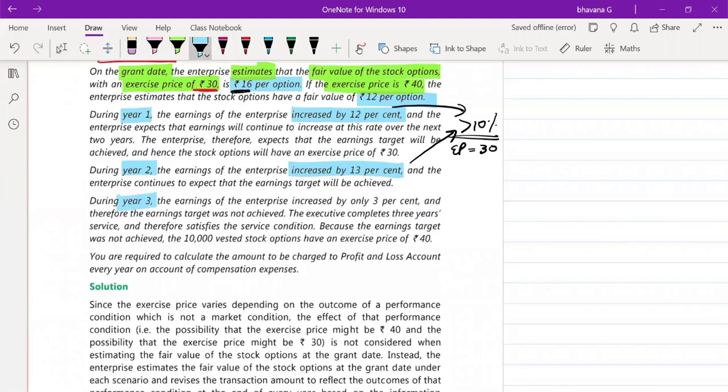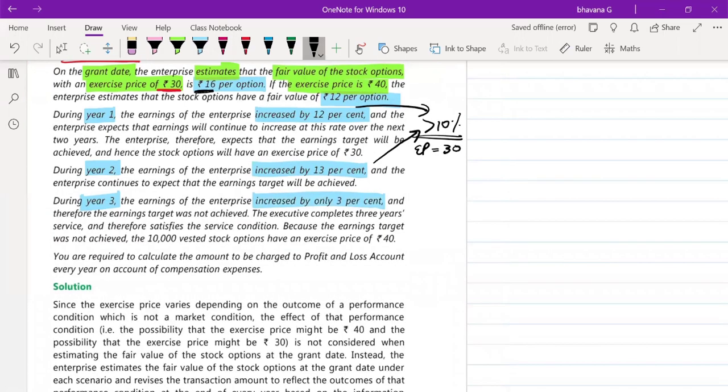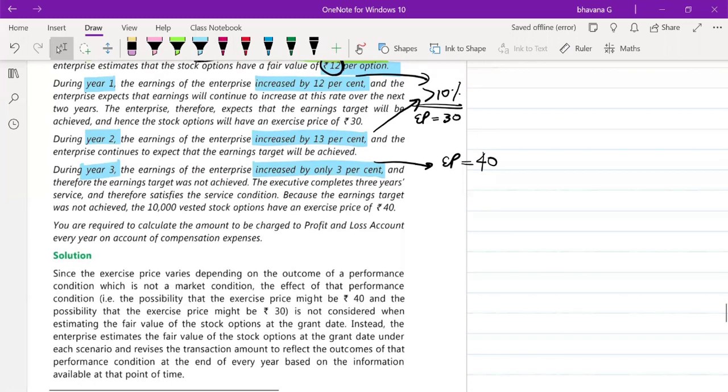But what happens in the third year is that the earnings of the enterprise increased only by 3%. If it is increased only by 3%, then in such case, what will happen? The exercise price will again go back to 40. If the exercise price goes back to 40, what will be the fair value of option or intrinsic value? It is going to be 12 rupees. So here they tell that because the earnings target was not achieved, 10,000 vested stock options have an exercise price of 40. That we ourselves have known.